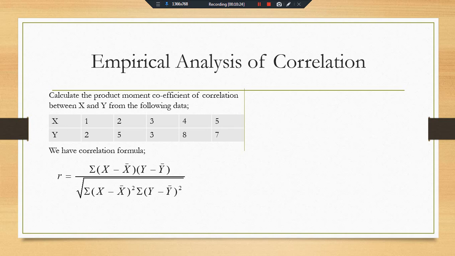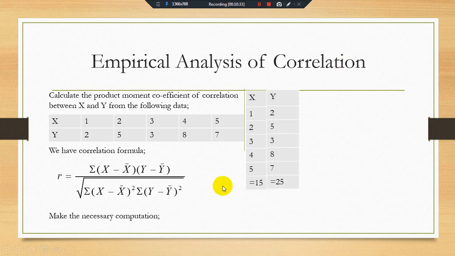Okay, now we make the necessary computation. We have x and we have y. First of all, we have to find x bar and y bar, the mean values of x and y. For this we have the x bar formula, summation x divided by n, and we get the x bar value. Here we have the y bar formula, and from this we get the y bar value.